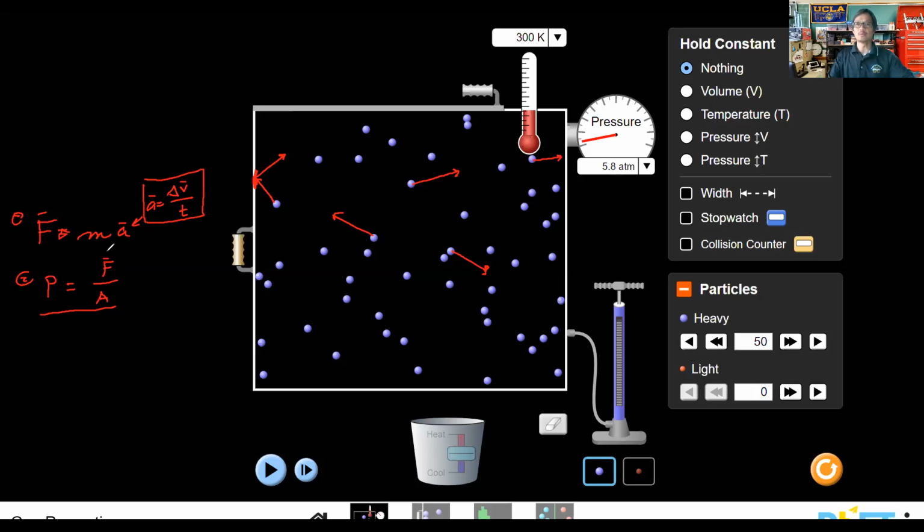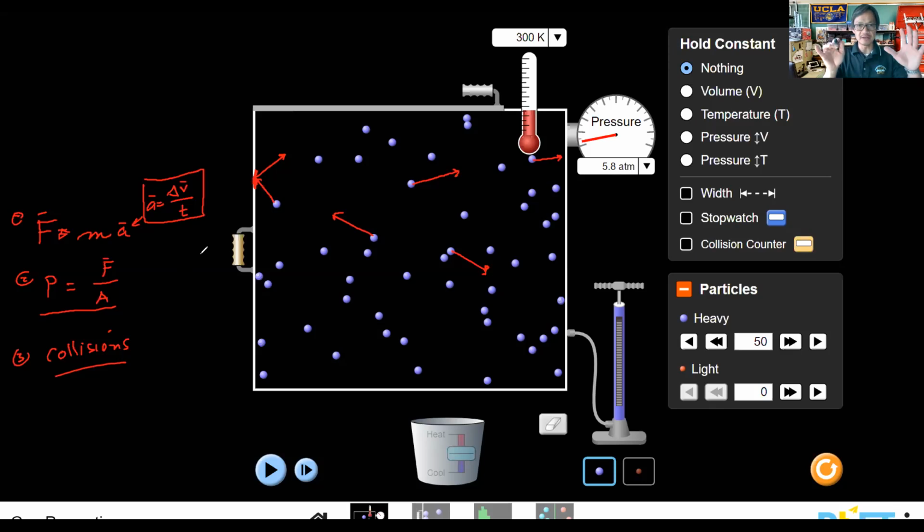And so that is what leads to the gas pressure. And that's what you want to make sure you keep in mind, folks, is that gas pressure is a result not so much of the particles being there, but the particles being there and the particles moving and changing their direction as a result of collisions. Okay? So it is the collisions that these particles undergo that result in the gas pressure.